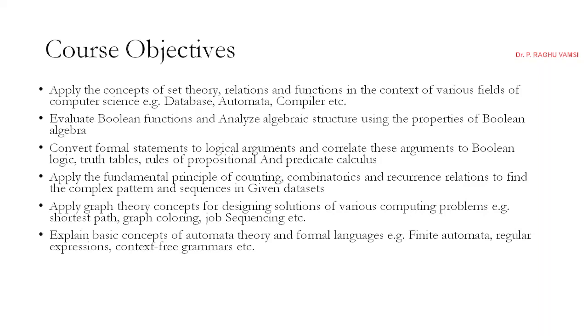That means a node is colored with one color, and its neighboring nodes should not have this color and should have some other colors. So there is a set of colors and a set of nodes. We should paint them with different colors under the condition that no adjacent nodes have the same color. This graph theory is especially useful in computer networks, social network analysis and any network